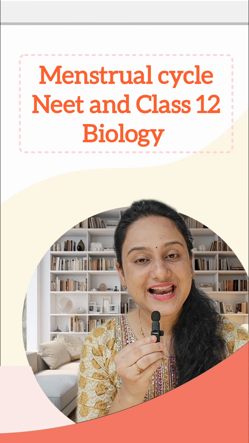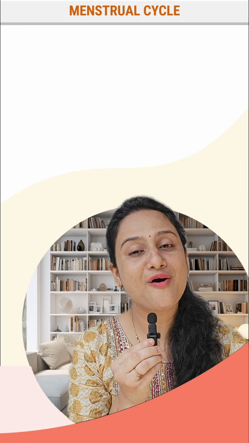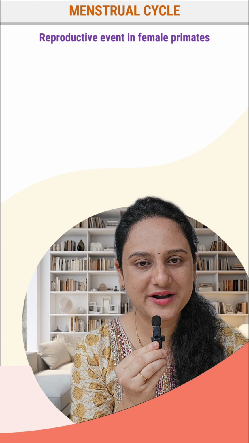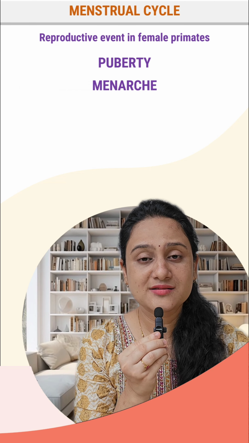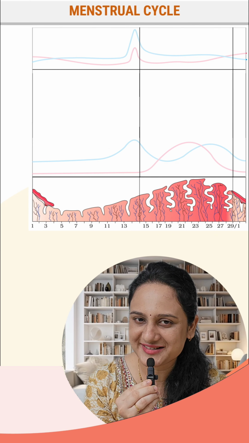Hello everyone, let's understand the menstrual cycle in today's topic. It occurs in all the female primates. In human females, it starts at puberty and that is called menarche. In human females, the menstrual cycle lasts for an average of 28 to 29 days.